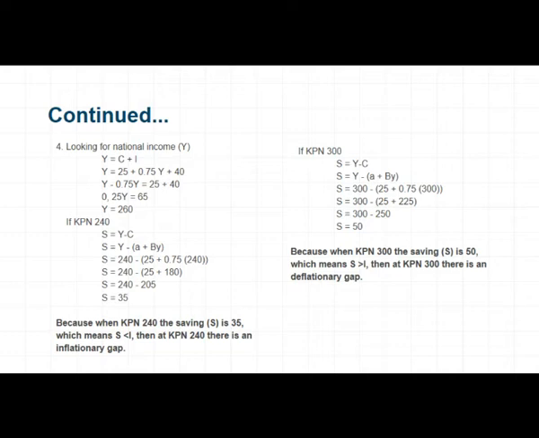Saving equal to 300 minus 25 plus 225. Saving equal to 300 minus 250. Saving equal to 50. Because when the KPN is 300, the saving is 50, which means that saving is bigger than the investment. Then at the KPN 300, there is a deflationary gap.